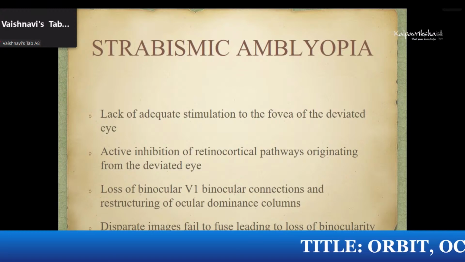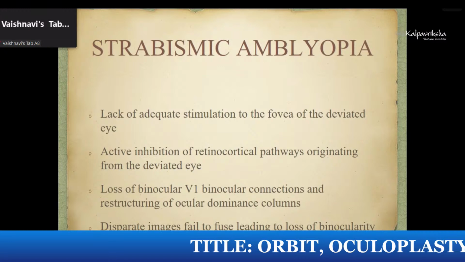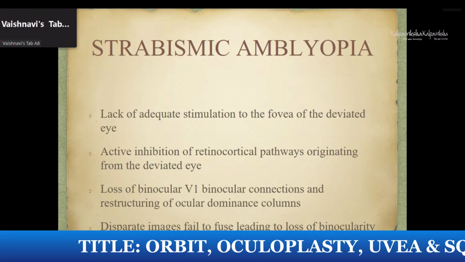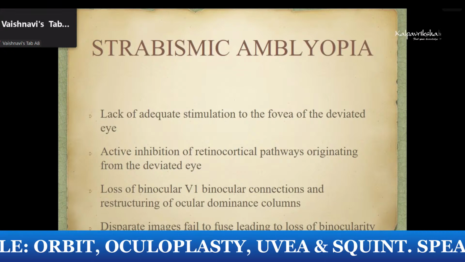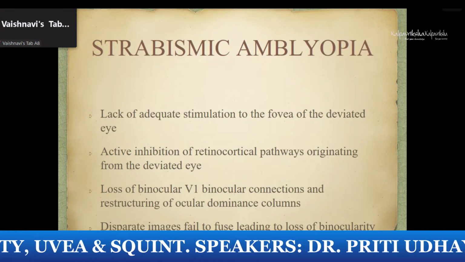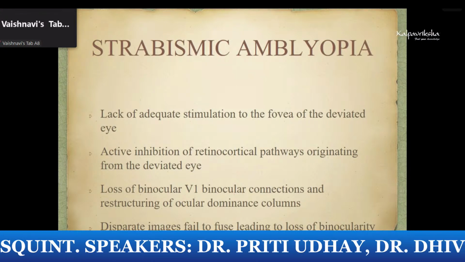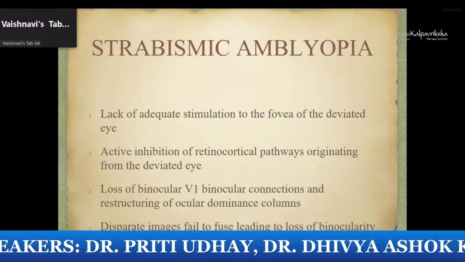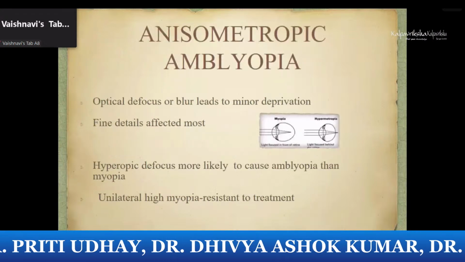And this causes active inhibition of the retinocortical pathways originating from the deviated eyes. And this loss of binocular V1 connections leads to restructuring of ocular dominance columns, which become thinner, and disparate images fail to fuse, leading to loss of binocularity.